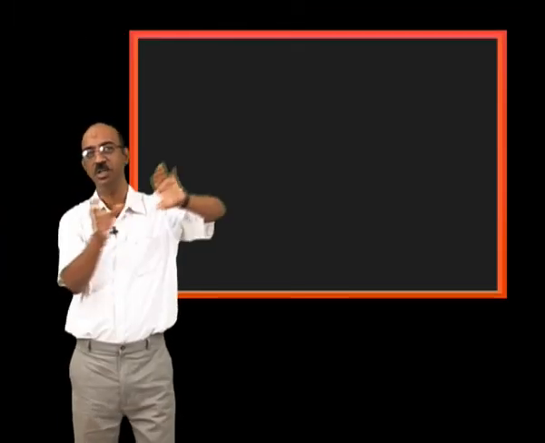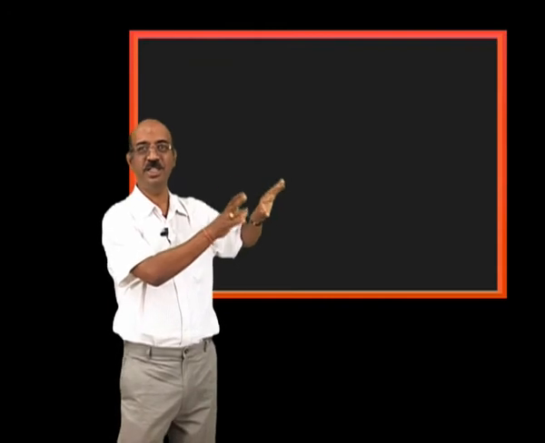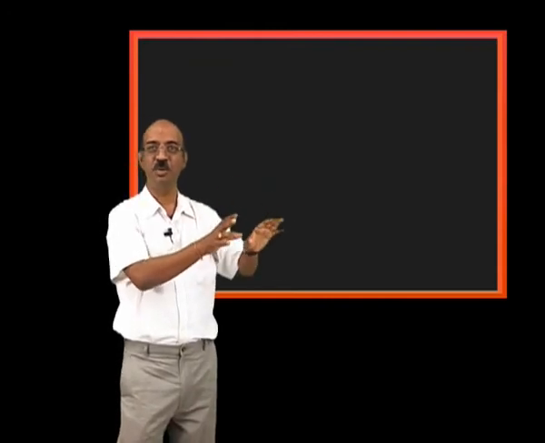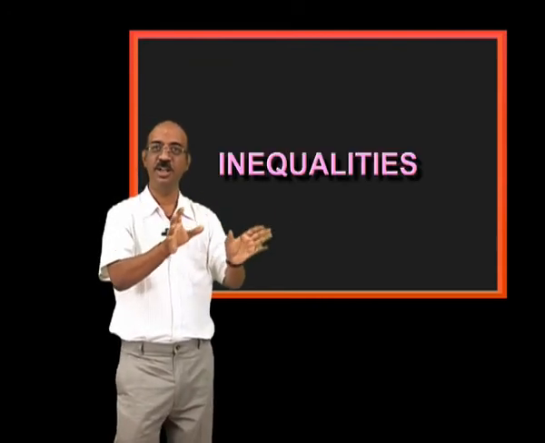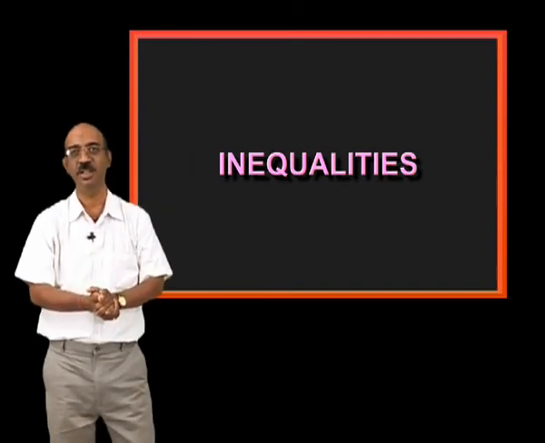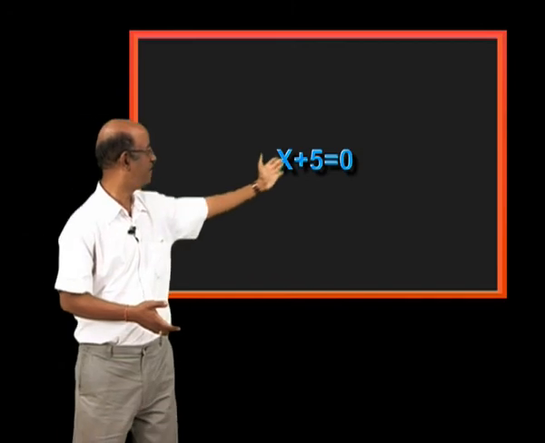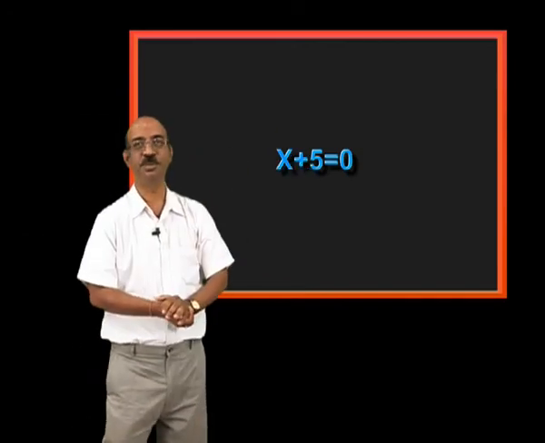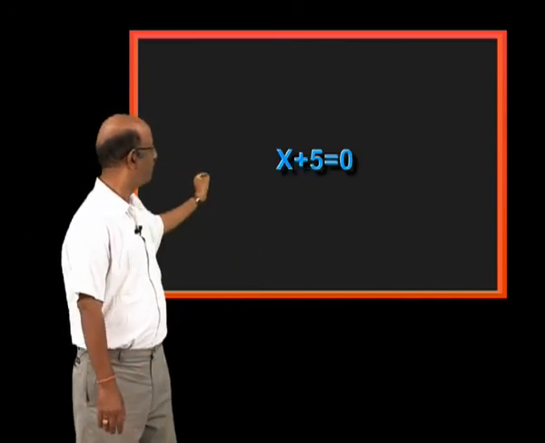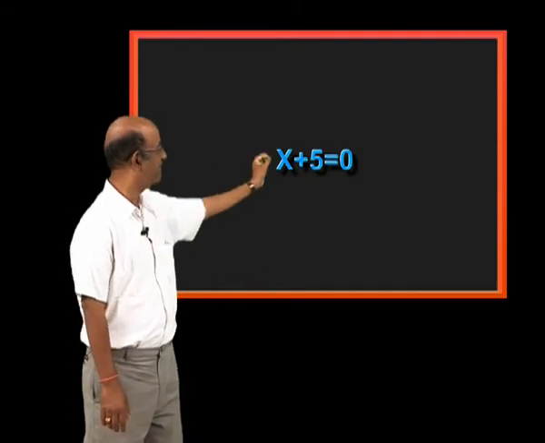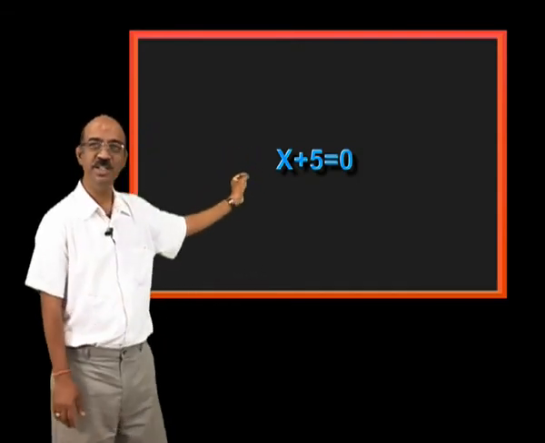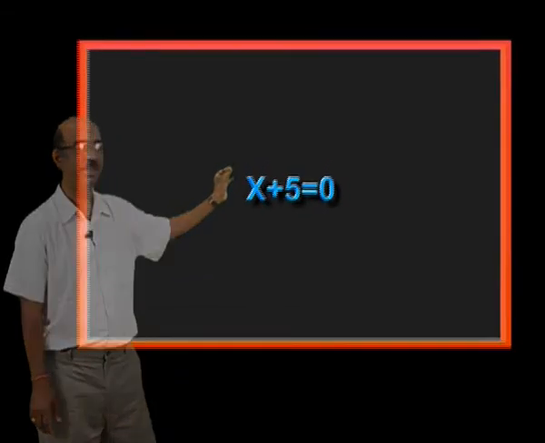Then we introduce the same thing in algebraic expressions. We have to introduce inequalities. How are we introducing inequalities? On the graphs. x plus 5 is equal to 8. If you know coordinate axes from 9th class or 10th class, it is easy for you to draw x plus 5 is equal to 8.